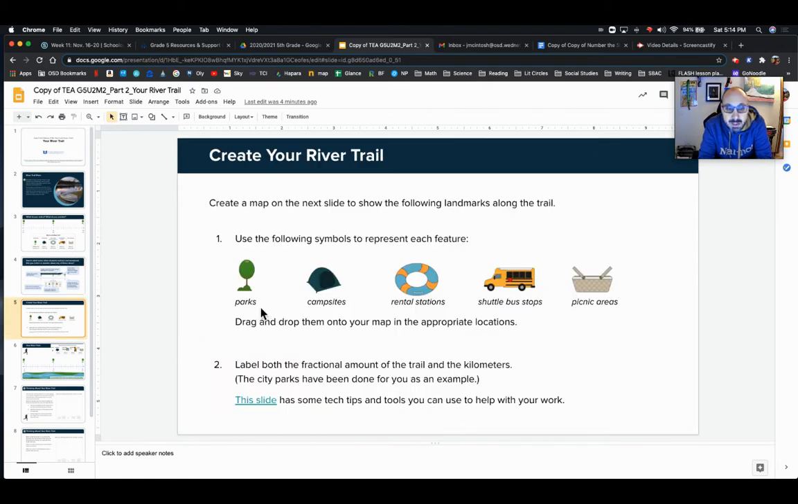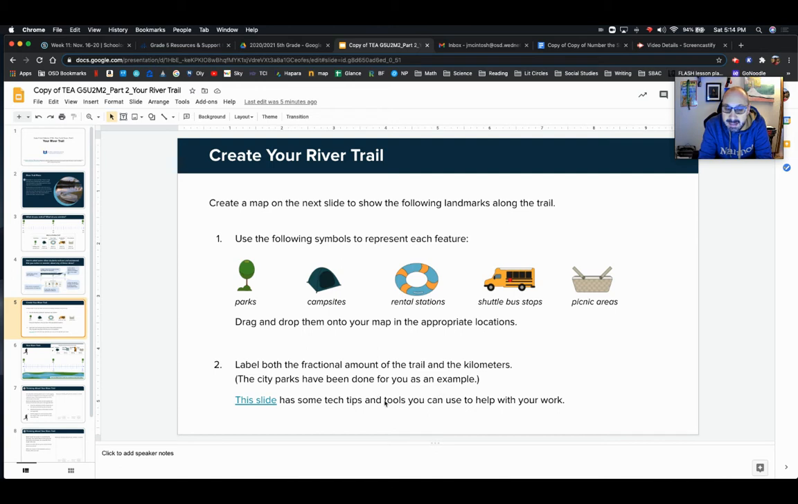Okay, so next you're going to create a map on the next slide to show the following landmarks along the trail. Use the following symbols to represent each feature. We have parks, which is already done, campsites, rental stations, shuttle bus stops, and picnic areas. Drag and drop them onto your map in the appropriate locations. Label both the fractional amount of the trail and the kilometers. The city parks have been done for you as an example.